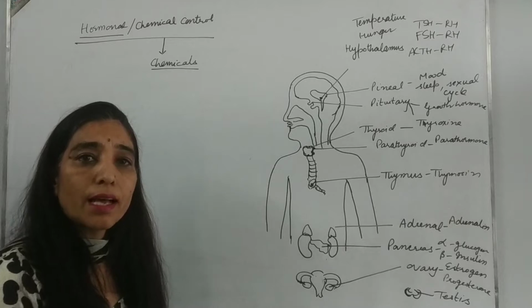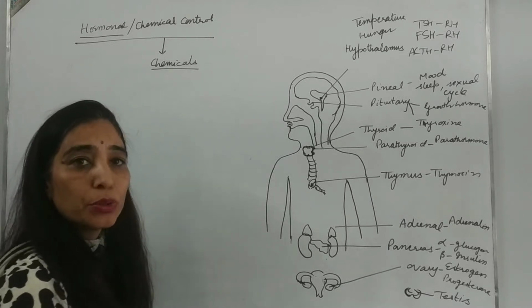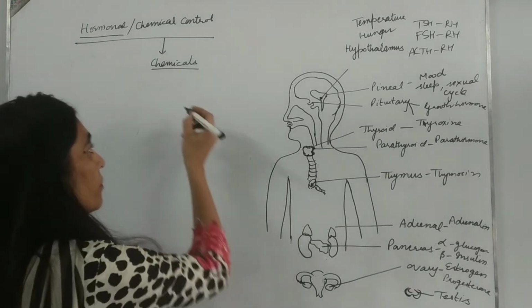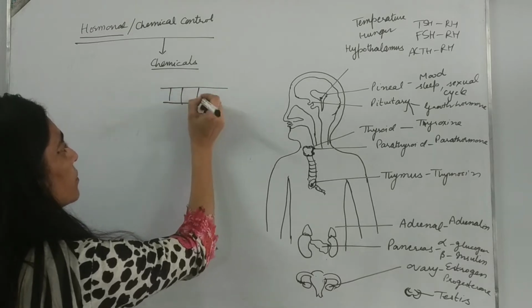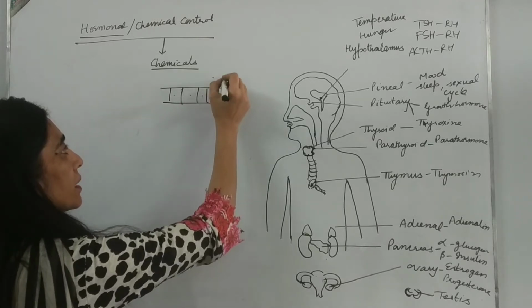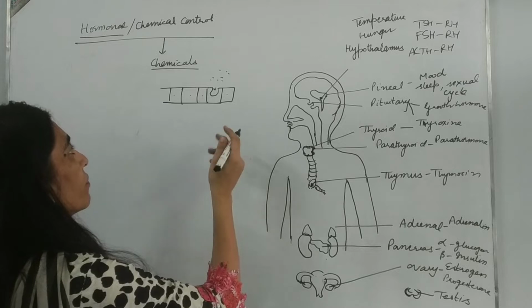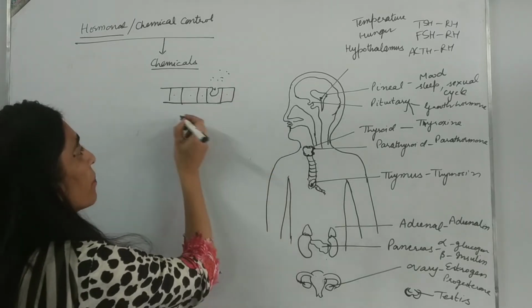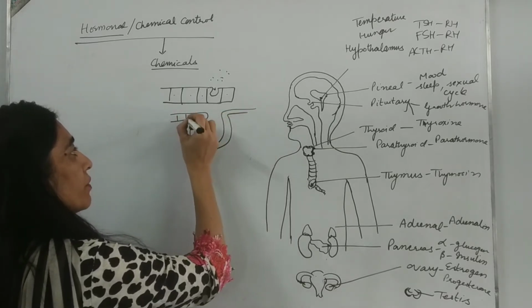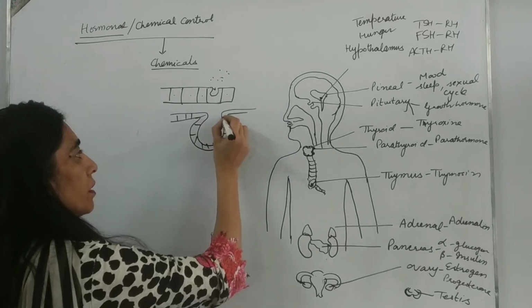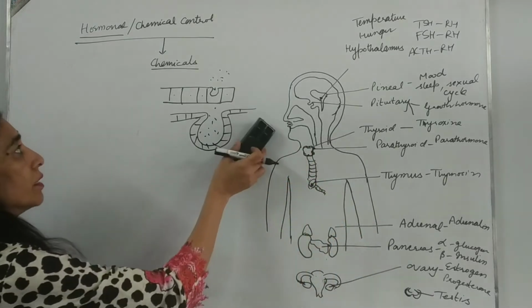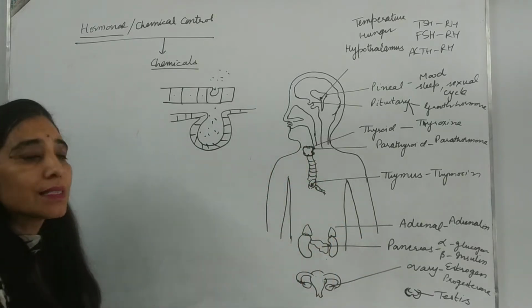You already did that in class 9th. If you remember in the lesson Tissue, in epithelium, some types of epithelium become glandular in nature. If one cell becomes secretory in nature and starts secreting some substance, we call it a unicellular gland. Sometimes this layer of epithelium invaginates, folds inward and then becomes secretory in function. We call it a multicellular gland. So this is what you did about glands in class 9th.